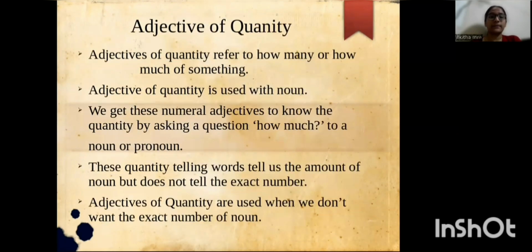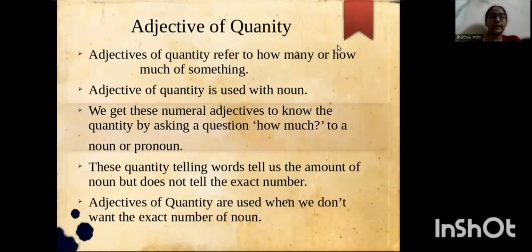Adjective of quantity. Adjectives of quantity refer to how many or how much of something. An adjective of quantity is used with a noun. We get these adjectives to know the quantity by asking the question, how much?